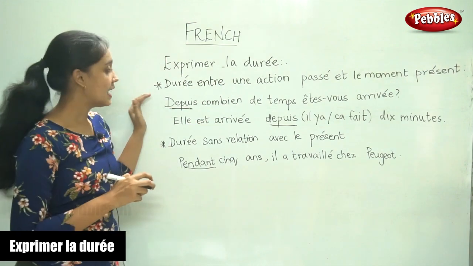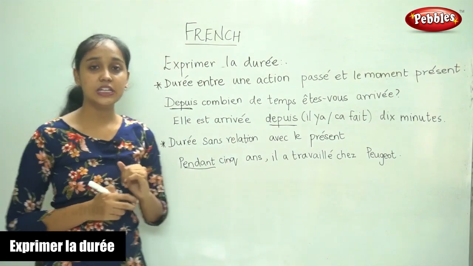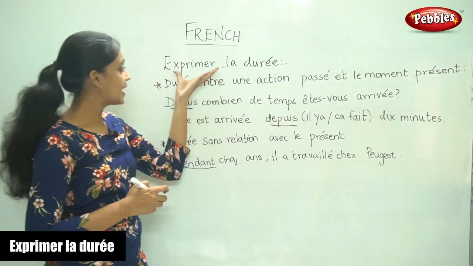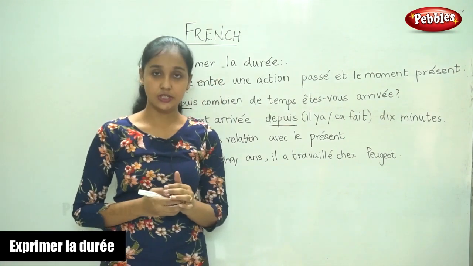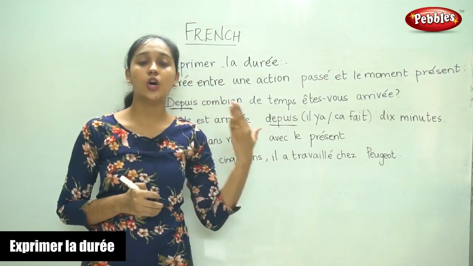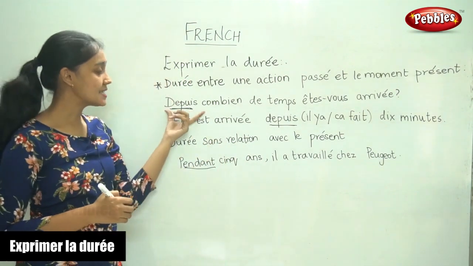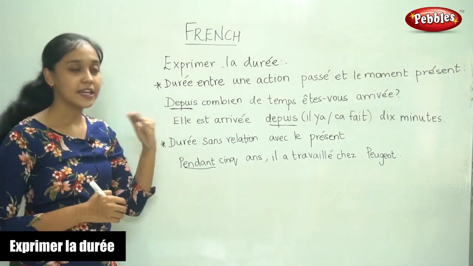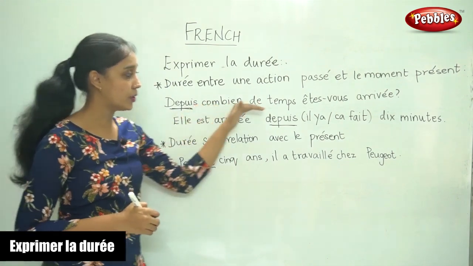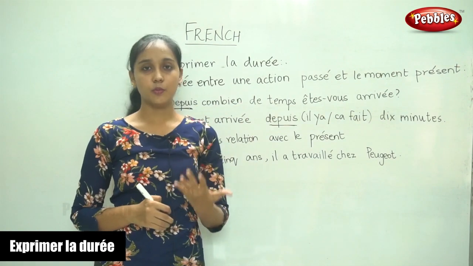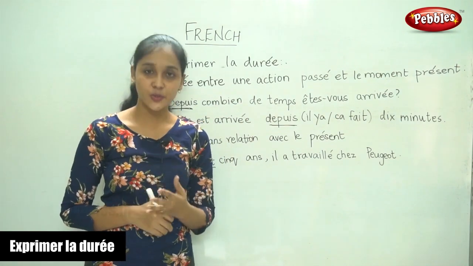So, these are some cases where we need to use the expression of duration. So, how long or how long since? How long has it been? So, the word here is depuis in the question. Depuis, depuis combien de temps? So, these are some words we can use to ask a question.